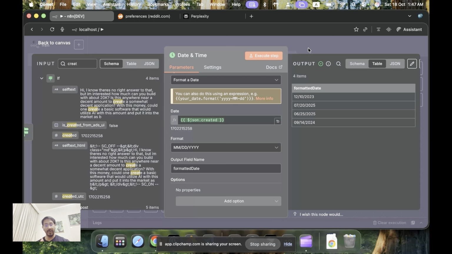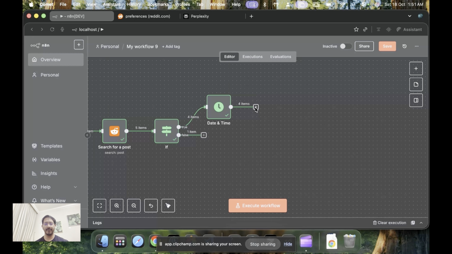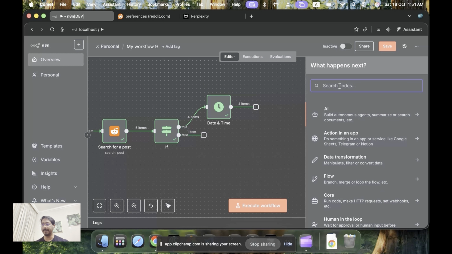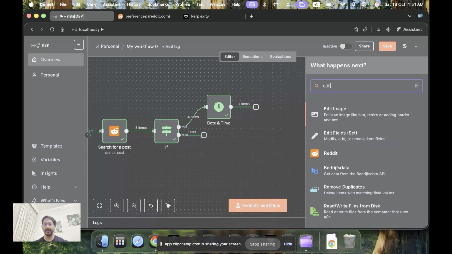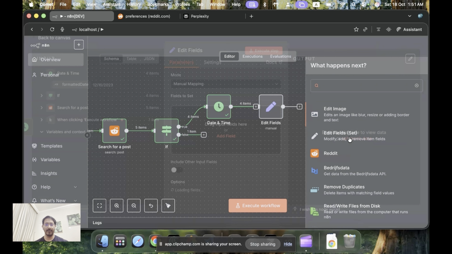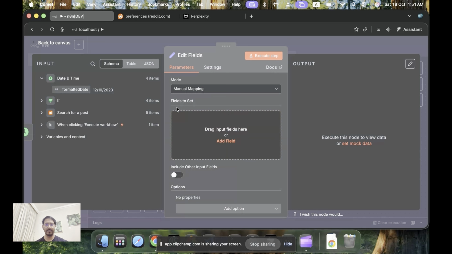Now we are doing the manipulation of it before it moves into the LLM. So after this, we'll add a node where we take the edit fields. I'll tell you why we want to edit these fields: because we just need a specific number of fields to go to the next node, not all.